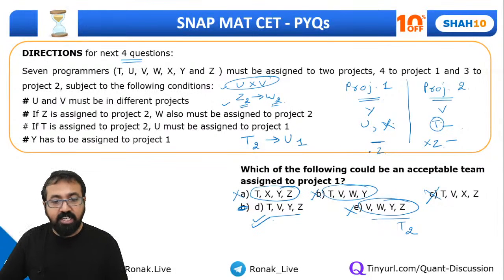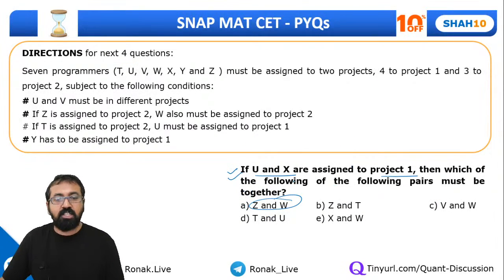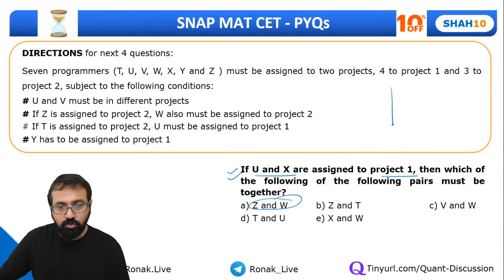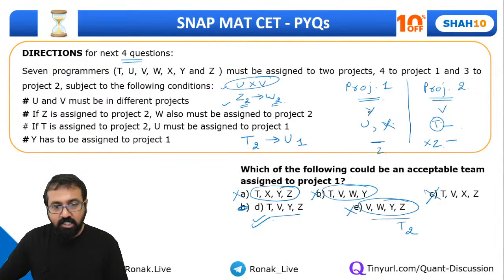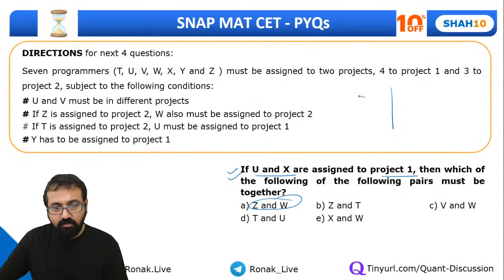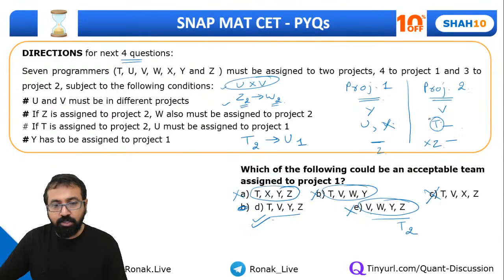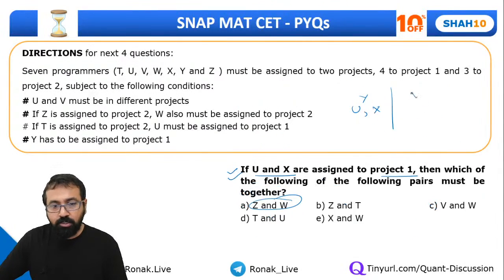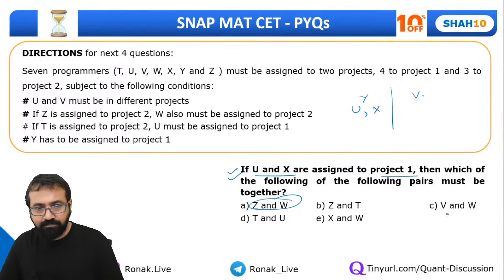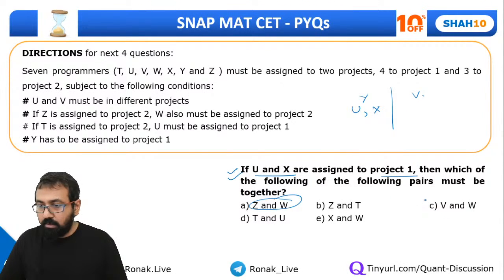Yeah, so what is the correct option for this question? Check this question. U and X are assigned to project 1, then which of the following pairs must be together? So what is the possibility? It's Y, U and X. Y, U and X are over here and V will be over here. So yeah, option C. Someone is saying option C.